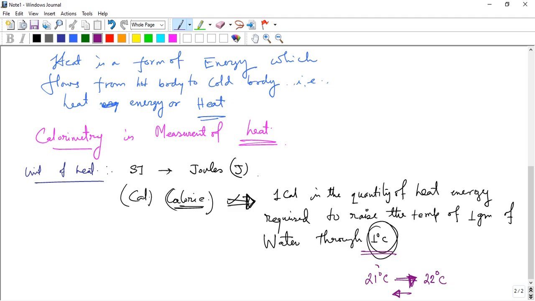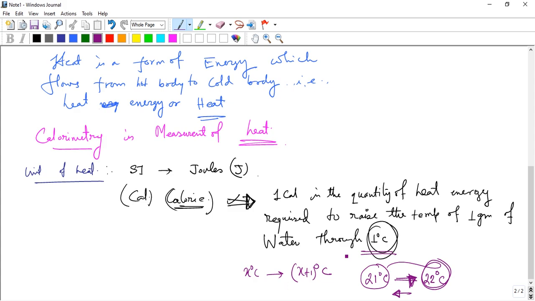Any lower limit to any upper limit, as long as the gap is 1 degree. Suppose x degree centigrade to x plus 1 degree centigrade, for any value of x, that is a 1 degree increase, not necessarily 0 to 1.